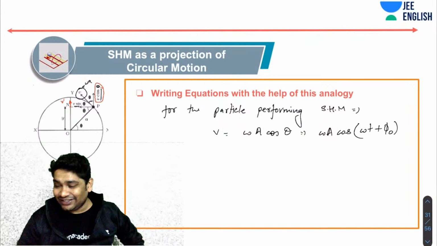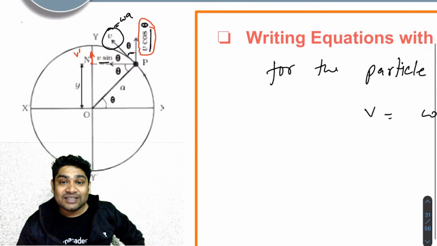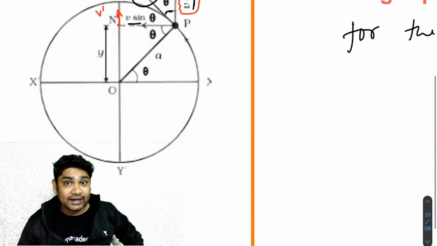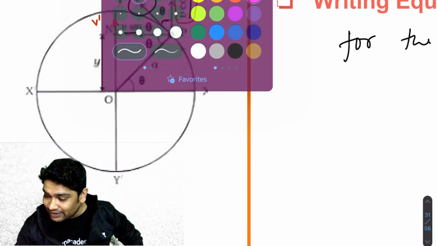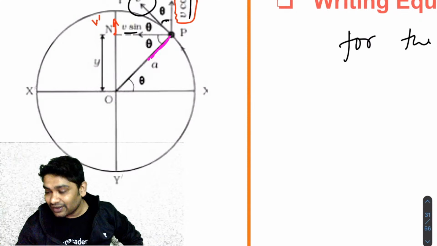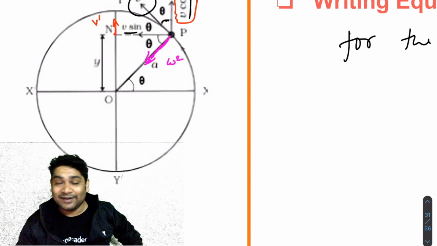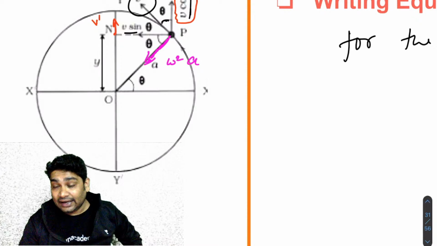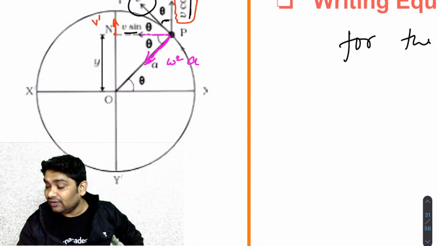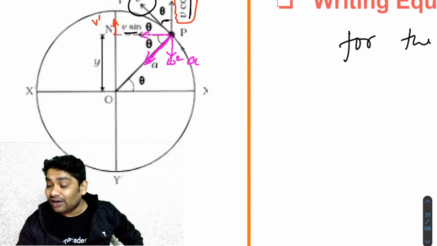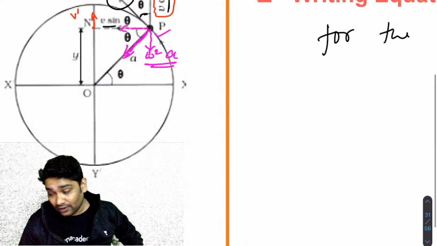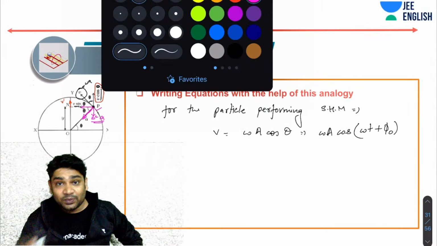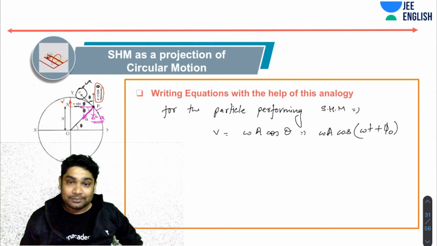Now let's talk about the acceleration of the shadow. Since this particle is moving with a constant omega, it has no tangential acceleration. The only acceleration that this particle will have will be centripetal, correct? It will have a centripetal acceleration of omega square a. Now again, I can divide this into two components, one along this line and one along this line. So what is the acceleration of the shadow that I'll see? I'll see this component, which would be omega square a sine theta. So you realize I can derive all the expressions of SHM from this analogy.